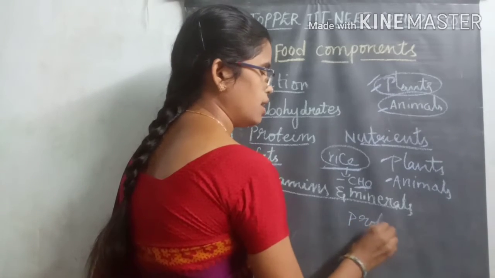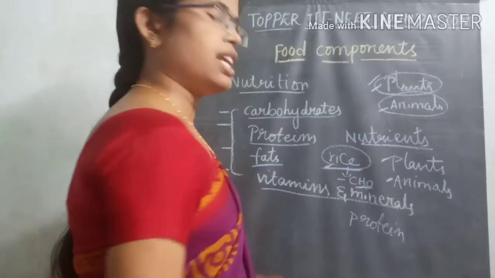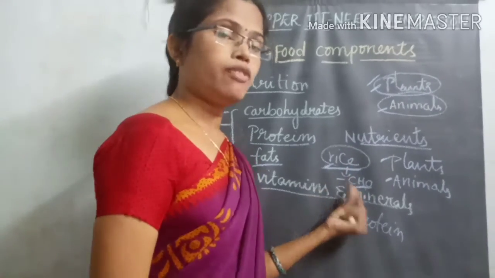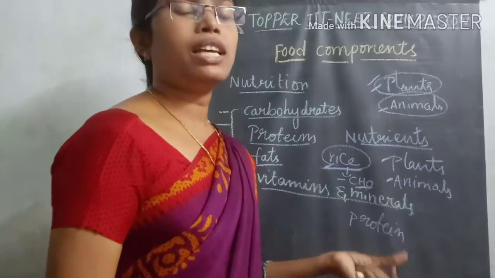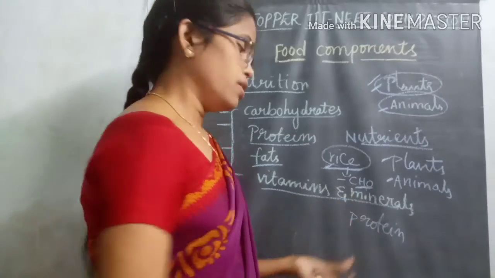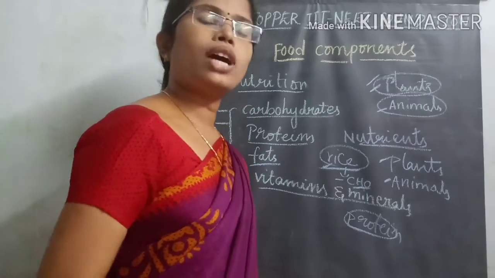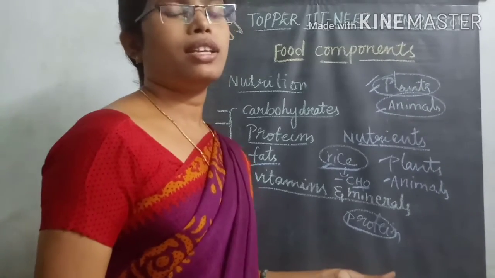Rice contains a lesser amount of protein but more carbohydrates. But in chicken or milk varieties there is a high content of protein, but a low content of carbohydrates.